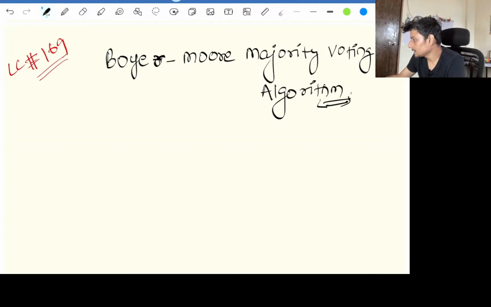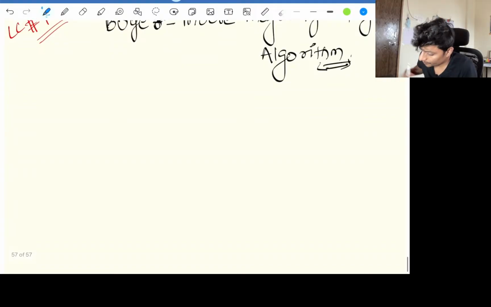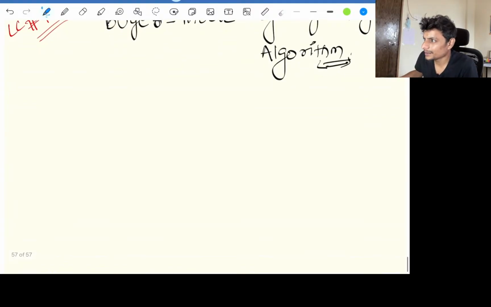I'm not writing every code for this. I hope that you are proficient enough to write code for everything. I'm making sure that you understand the algorithm and how the logic is working, and you write the code for yourself. If you go for Boyer-Moore's voting algorithm, they are saying,